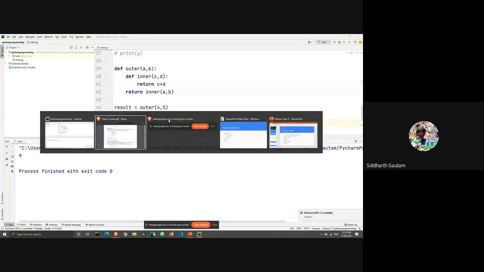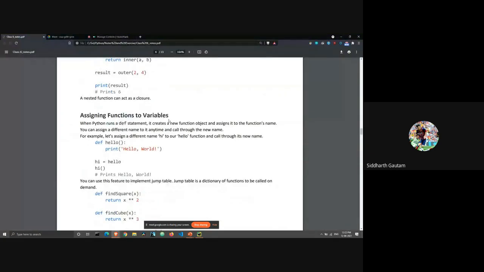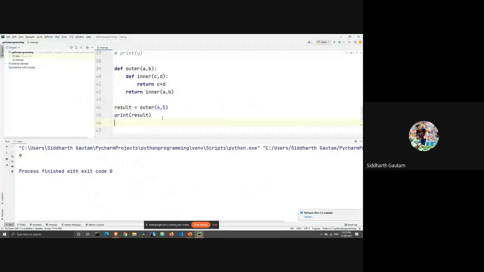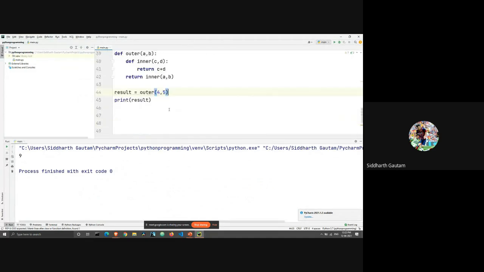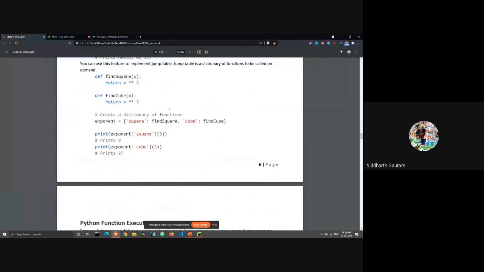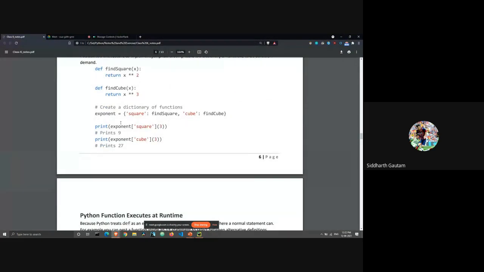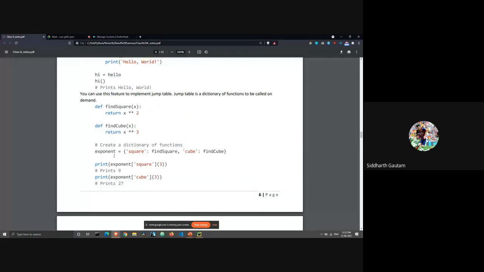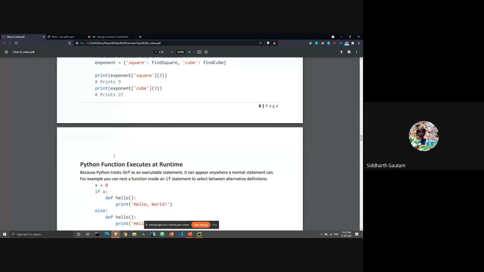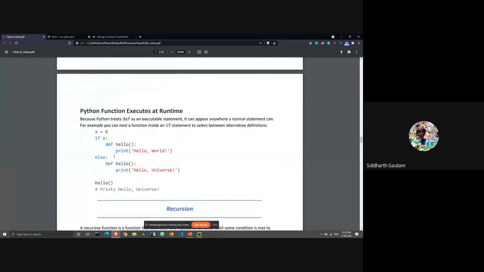Okay, so assigning functions to variables, we have already been doing, like result is equal to calling a function. This is what we have already been doing for the last 15 minutes. We don't need to go over this, but you have this document, you can take a look. This is the same concept, but just the execution inside of the function is getting a little tricky. So you can just practice this on your own.